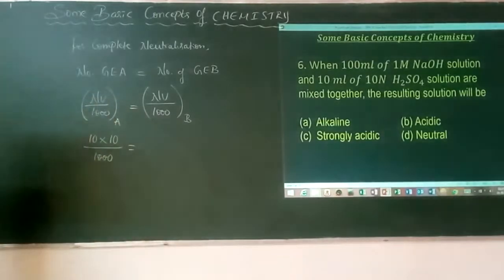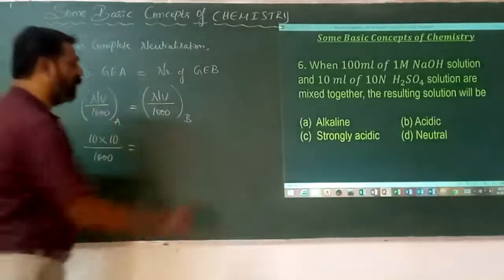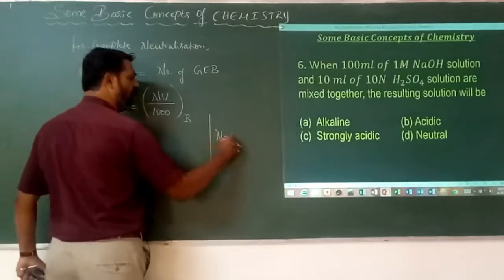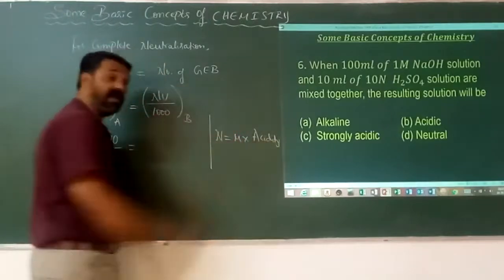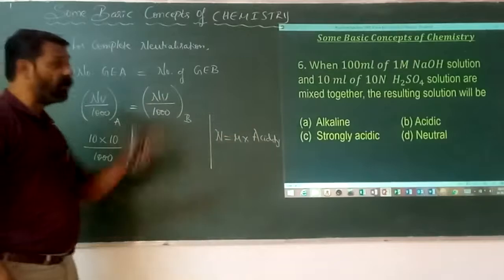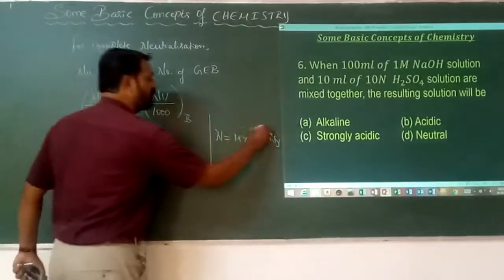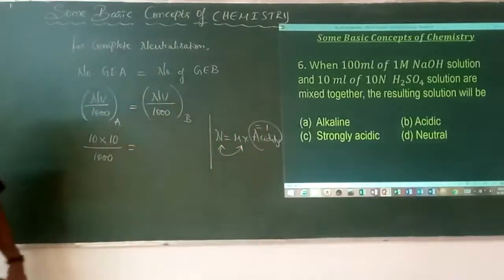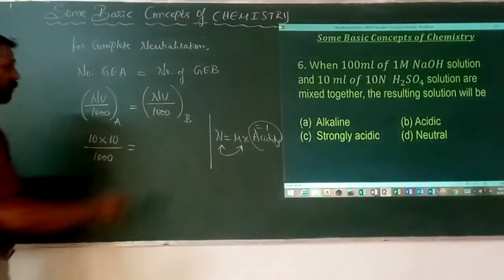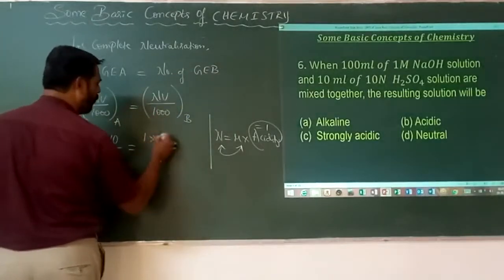What's the normality of the base? Base is sodium hydroxide. Here, you have to be very familiar: normality is equal to molarity into acidity. What is acidity? The number of OH minus ions. How many OH minus ions are present in NaOH? Only 1. Therefore, normality must be equal to molarity. So for NaOH it is 1 into the volume occupied, which is 100.